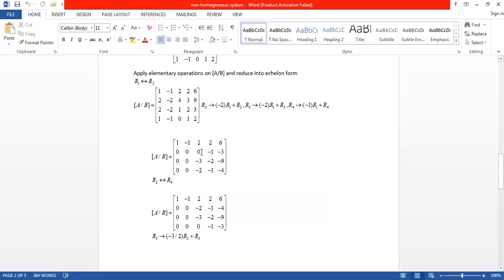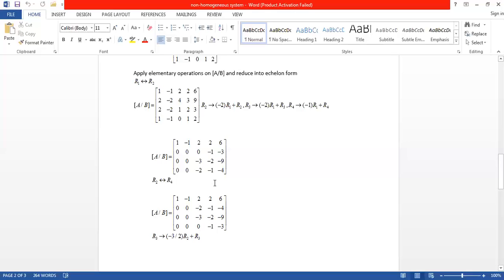In the second row three zeros are there, and in the third and fourth rows two zeros are there. So that's why I am interchanging R2 to R4 and R4 to R2.